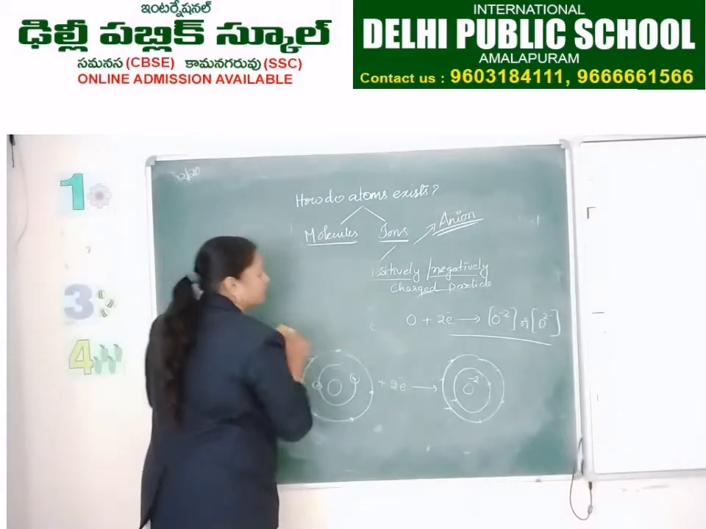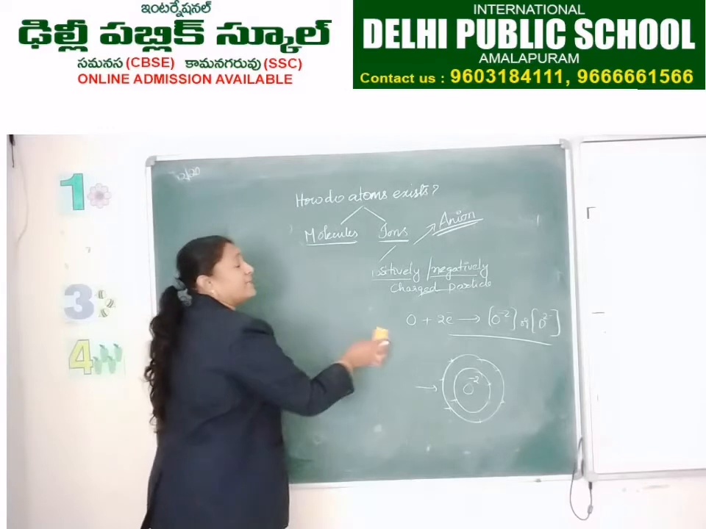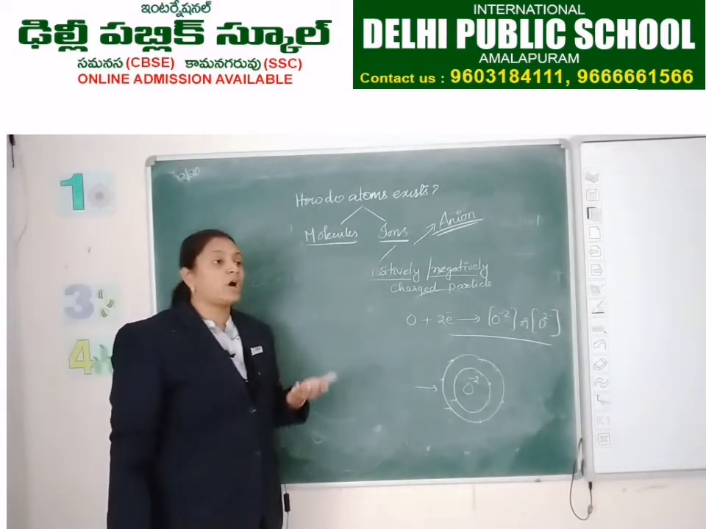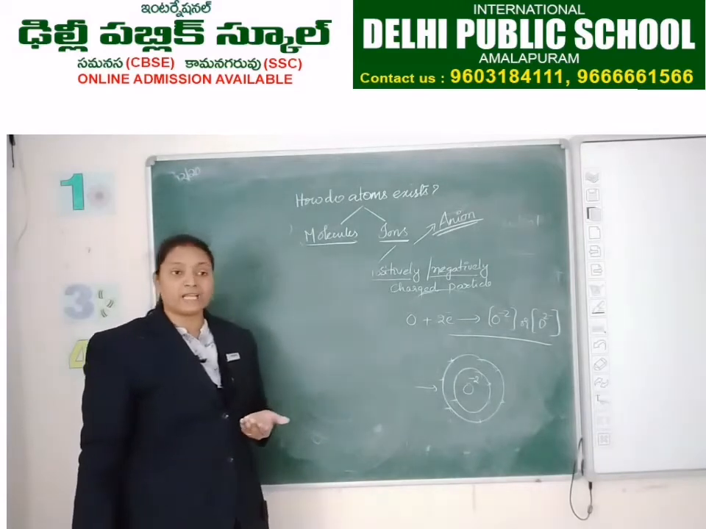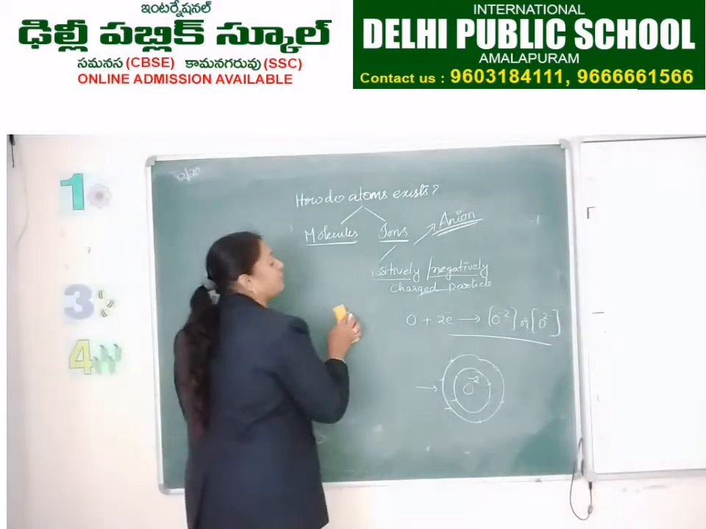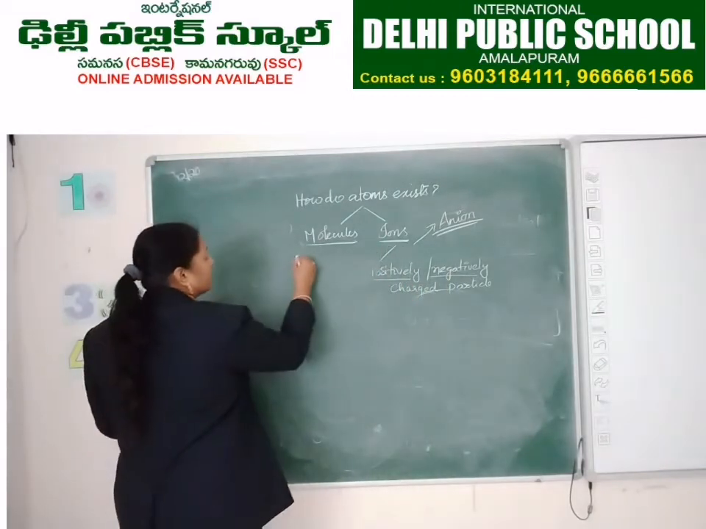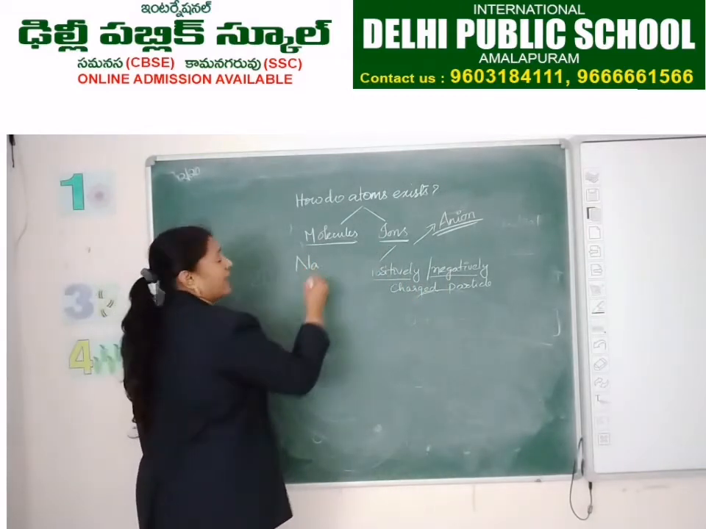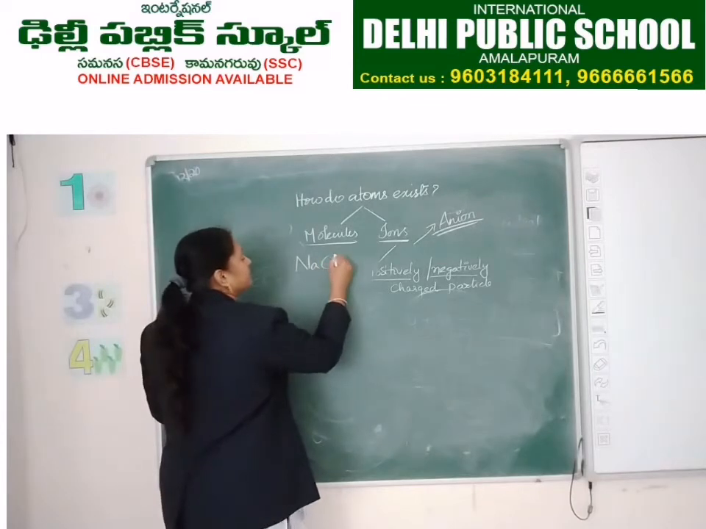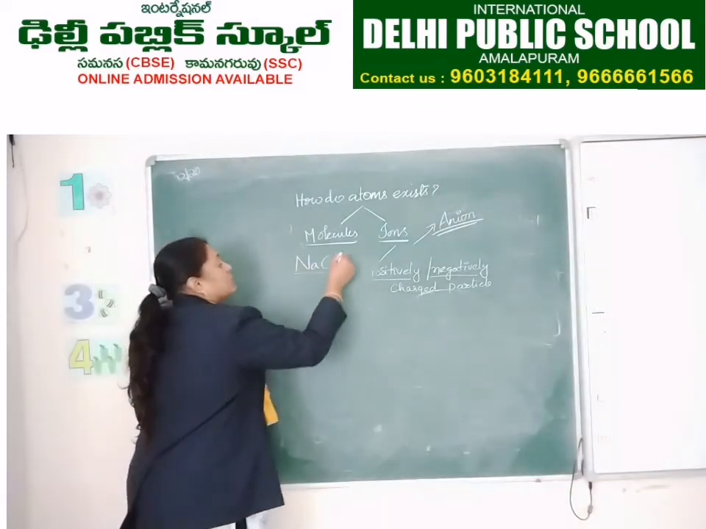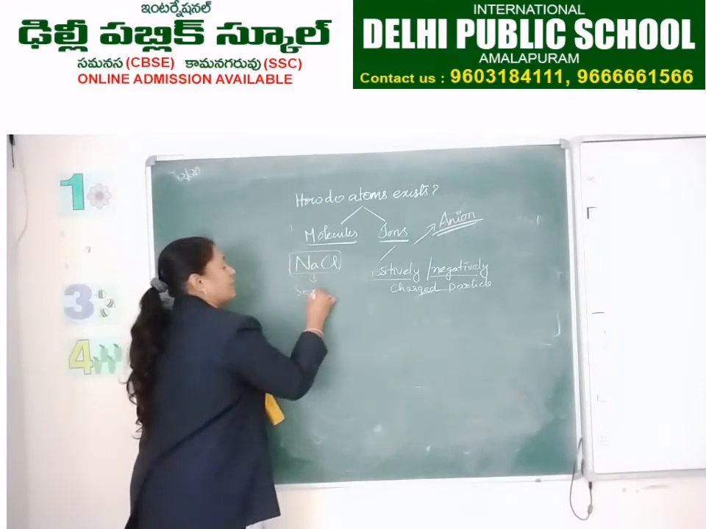As we know, the ionic compound sodium chloride is the common salt. Common salt is an ionic compound. What is the formula of sodium chloride? NaCl. In this NaCl, sodium chloride, which is the anion and which is the cation?